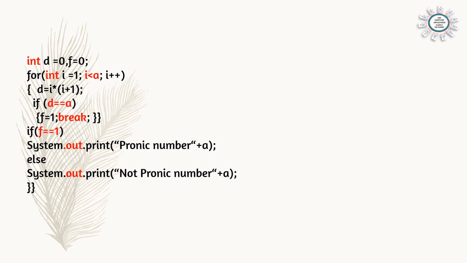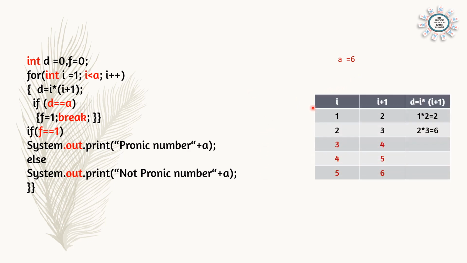So here int i is equal to 1, i less than a, i plus plus. Suppose the value of a is equal to 6. Here we got a is equal to 6, so the loop will go from 1 to 5. That means the first value of i is 1, then i is 2, 3, 4, 5.